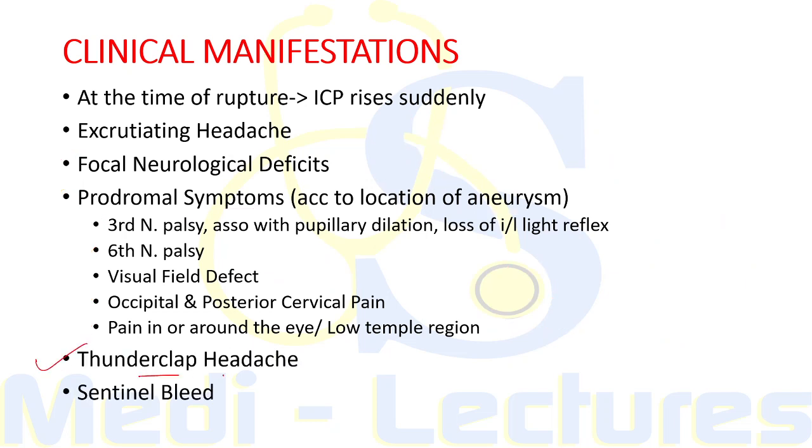Now, thunderclap headache is a variant of migraine that simulates subarachnoid hemorrhage. That is, the pain is very similar to subarachnoid hemorrhage, but it is important to note that the term thunderclap headache is used for migraine. That is, it is a variant of migraine. Now there can be sentinel bleeds, that is small ruptures or leaks of blood into the subarachnoid space. Whenever a patient presents with sudden unexplained headache at any location, it should raise a suspicion of subarachnoid hemorrhage and should be investigated because major hemorrhage can be imminent.